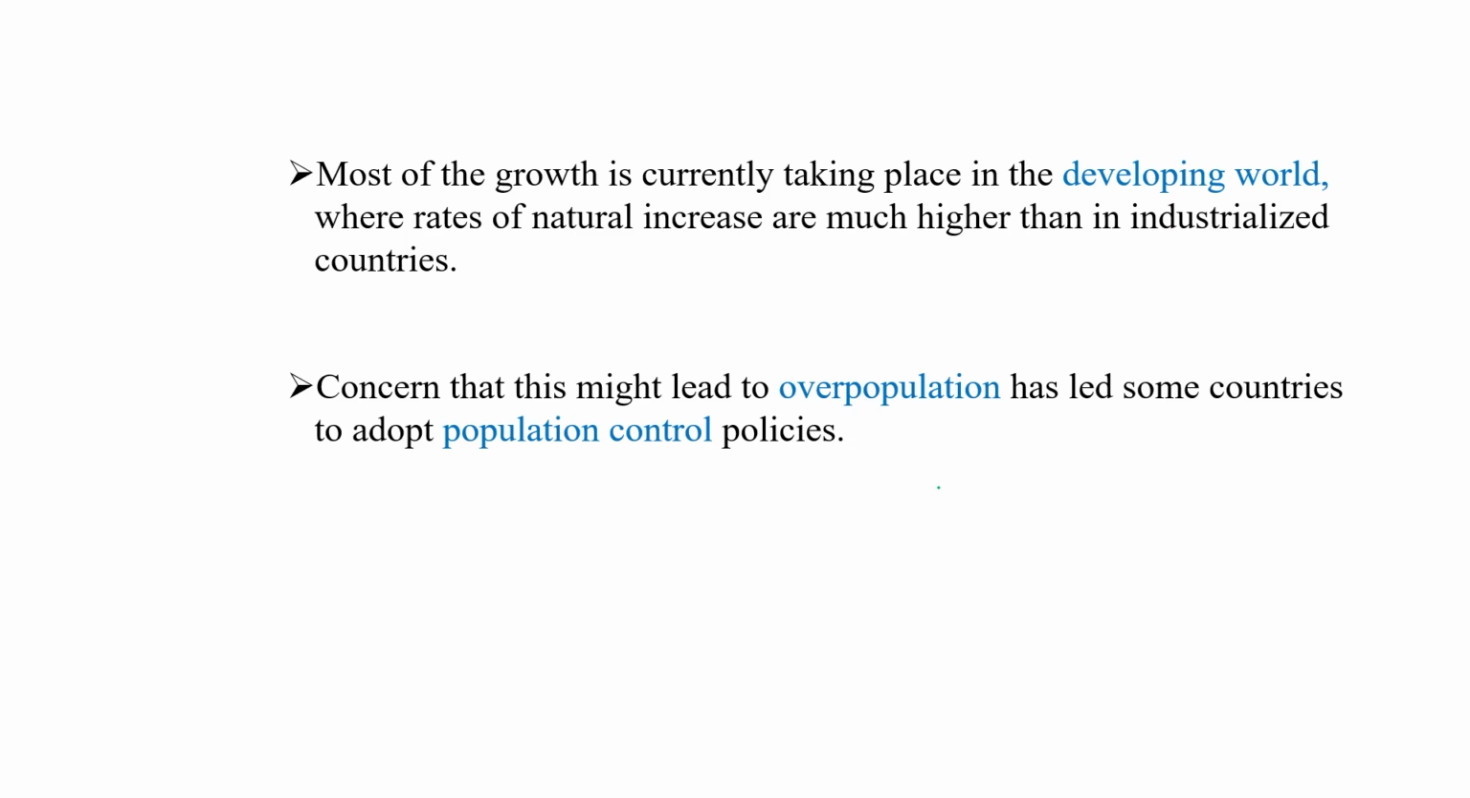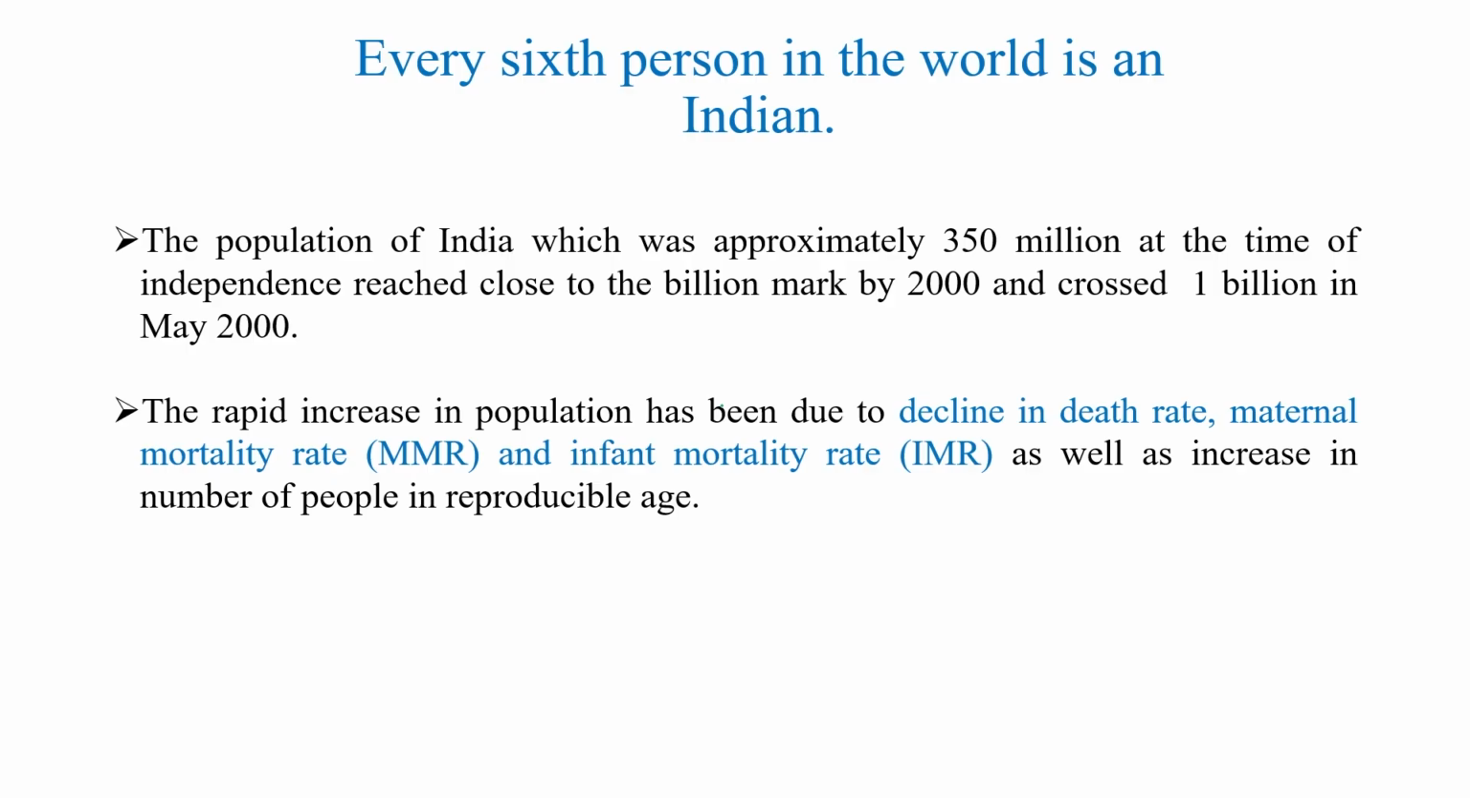Most of the growth is currently taking place in the developing countries, because of less literacy, hunger, and lack of education. For these reasons, most of the growth is taking place in developing countries, where the rate of natural increase is much higher than in industrialized countries. The concern that this might lead to overpopulation has led some countries to adopt population control policies, for the betterment of the people of that particular country.